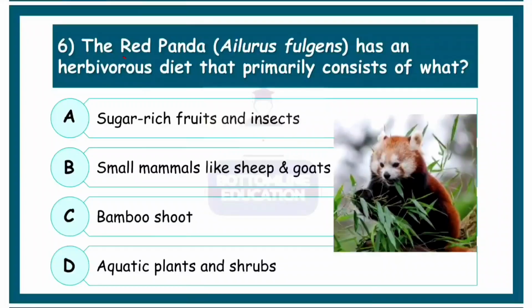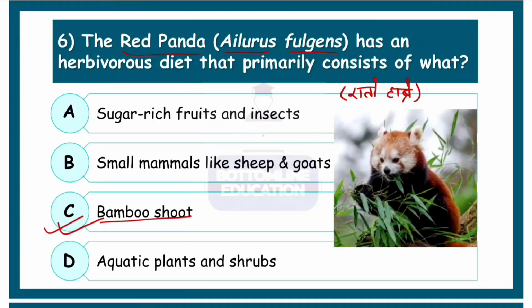Next, the red panda has an herbivorous diet that primarily consists of what? Okay, a native species in Nepal is called the red panda. In Nepal, it is also called rato habre. So its diet is actually mainly bamboo, right? So the correct option is option number C.